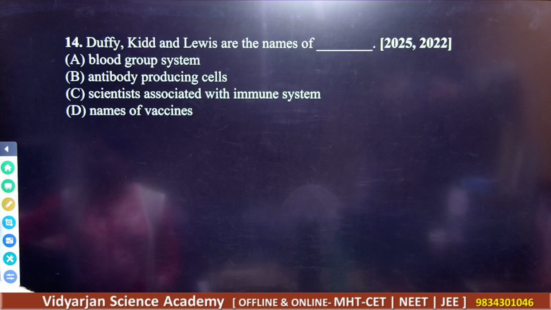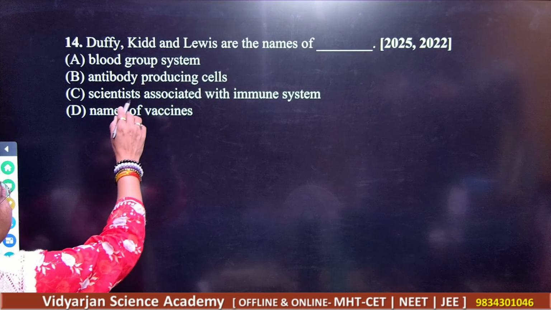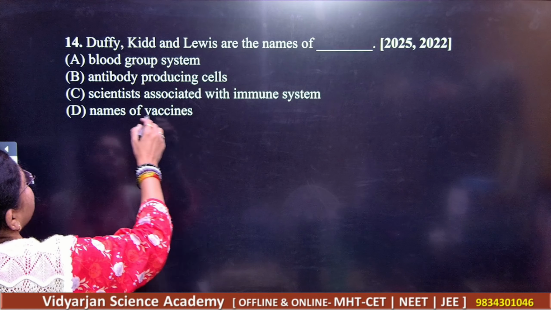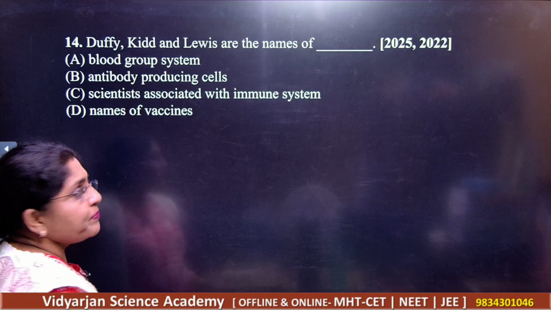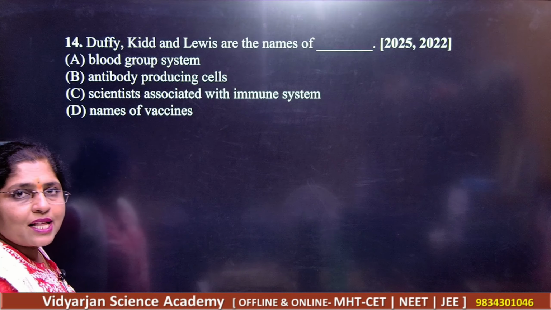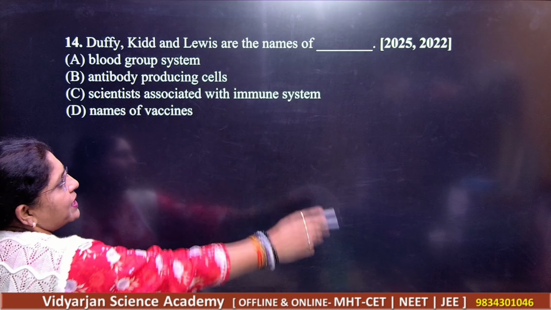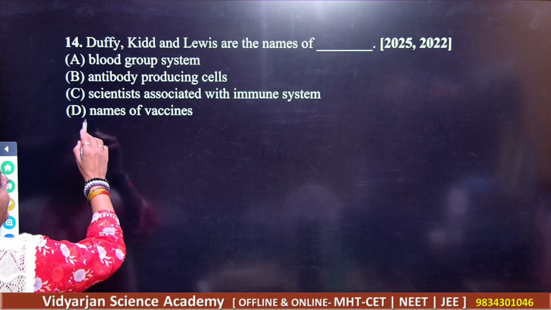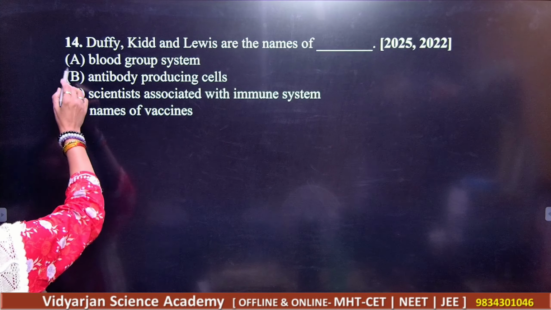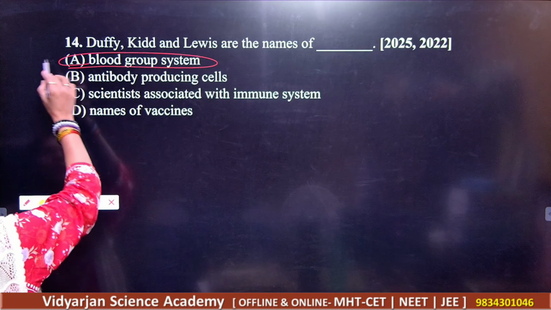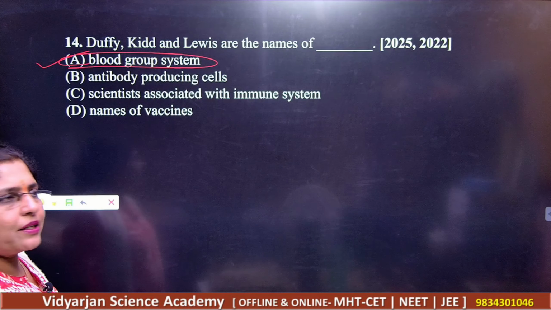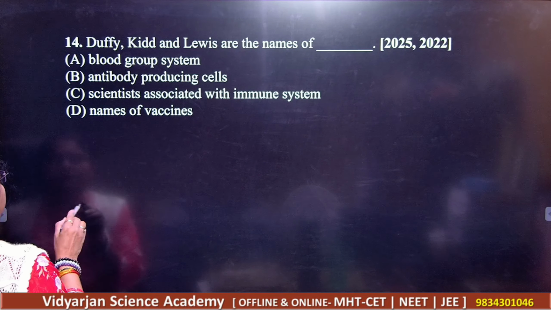Question number 14. Duffy, Kidd and Lewis are the names of blood group systems, antibody producing cells, scientists associated with the immune system, or names of vaccines. So students, A is the correct option. Note down, A is the right answer for this question.